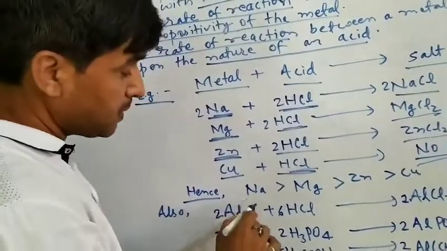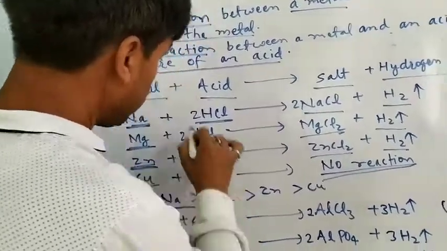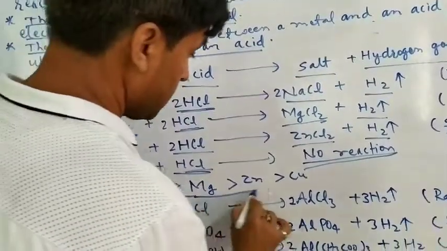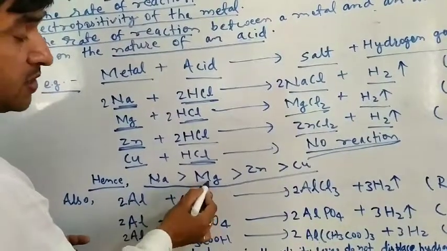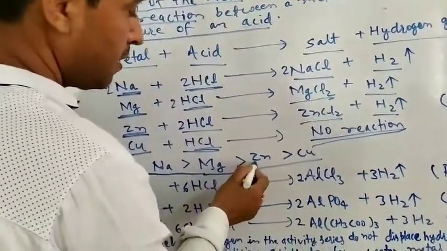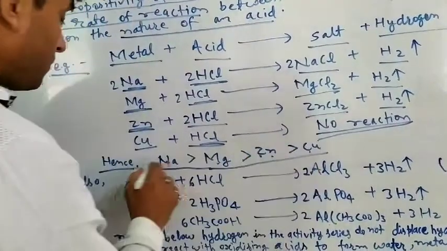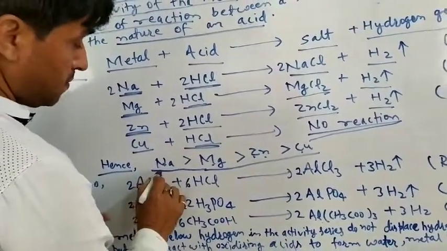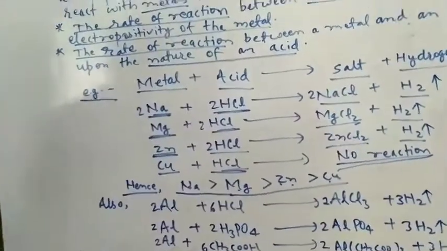Hence, we can prepare a reactivity series on the basis of these reactions. For example, sodium is more reactive than magnesium, magnesium is more reactive than zinc, and zinc is more reactive than copper. So we can prepare the reactivity series on the basis of these reactions.